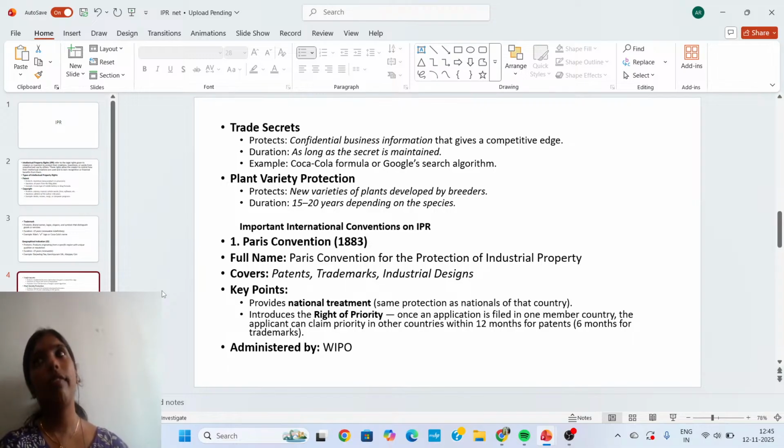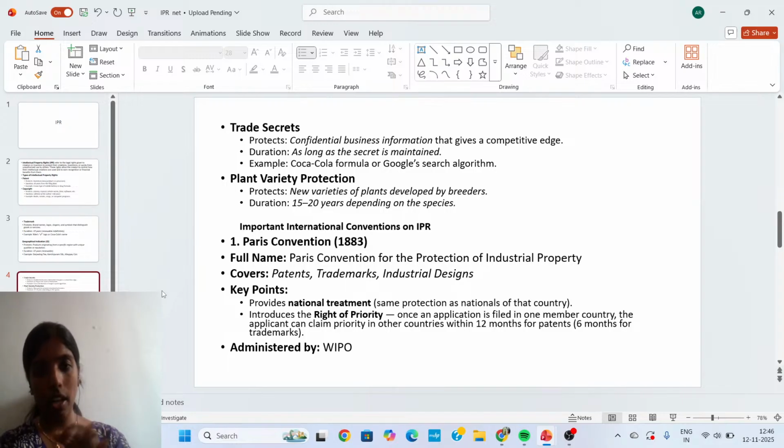Another thing we have to discuss is that before the term intellectual property, the term used was industrial property. This particular convention covers patent, trademark, and industrial designs.